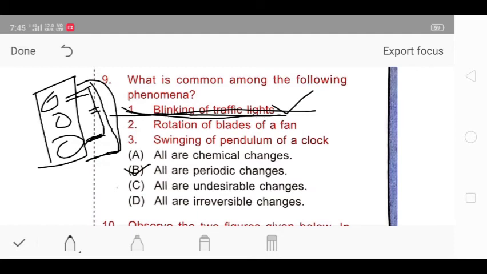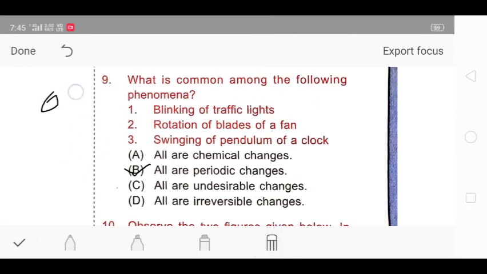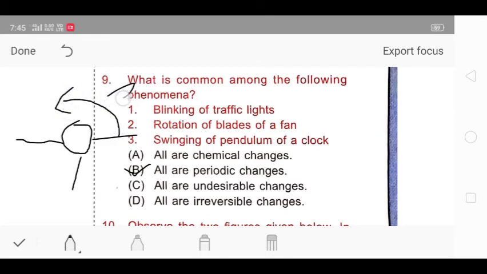Next is rotation of blades of a fan. How is the rotation of blades of a fan periodic? Now I'll tell you. For example this is a fan, and it will come to this position in about 3 seconds.